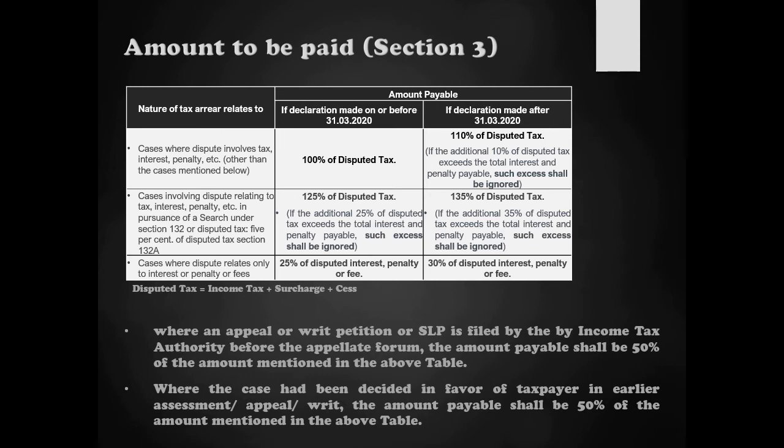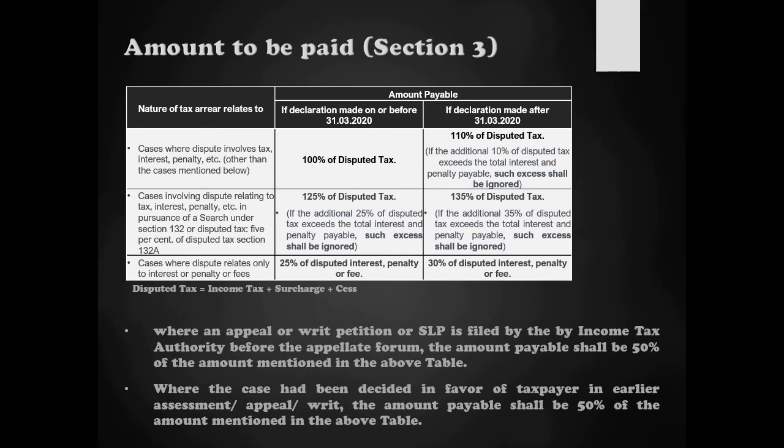And in those cases where the appellant or the taxpayer has already got an order in his or her favor in any of the appellate forums or court, and further appeal or further writ has been filed by the income tax department, in those cases also where a favorable order has already been given in a lower forum, the taxpayer, in order to settle the dispute, will only have to pay 50% of the total amount which is to be computed according to this table.